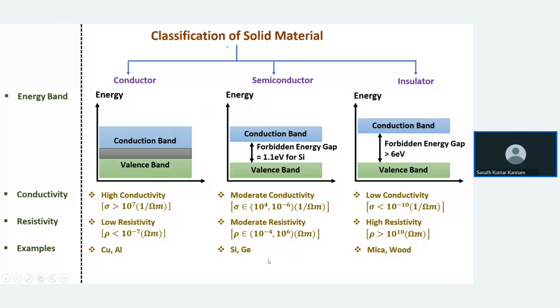Whereas for a semiconductor, the conductivity and resistivity lie between those of a conductor and an insulator, and the forbidden energy gap also. Suppose you take silicon, the forbidden energy gap is 1.1 electron volt, and for germanium, it is around 0.7 electron volt. So conductivity lies between 10 power 4 to 10 power minus 6 per ohm meter, and resistivity lies between 10 power minus 4 to 10 power 6 ohm meter. So silicon and germanium are semiconductor materials.